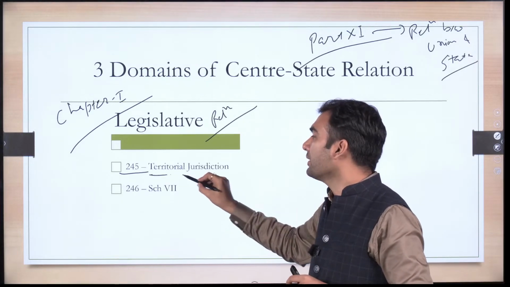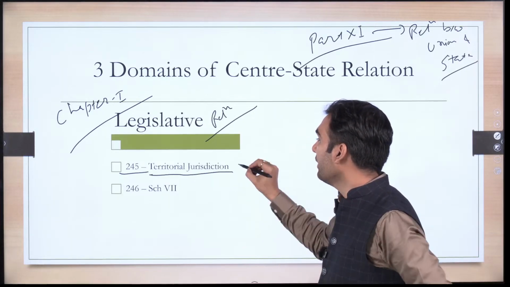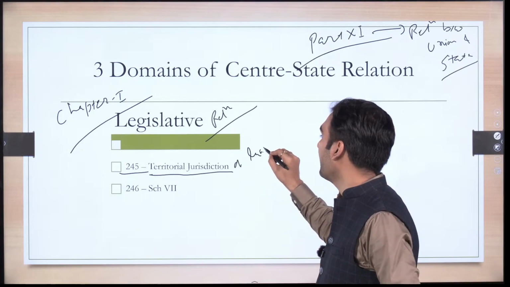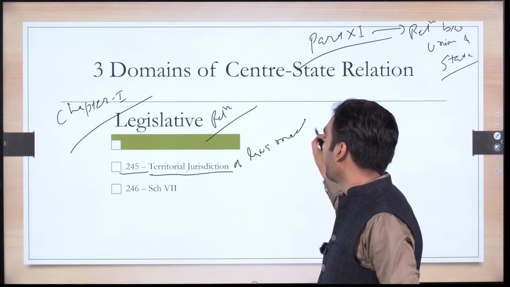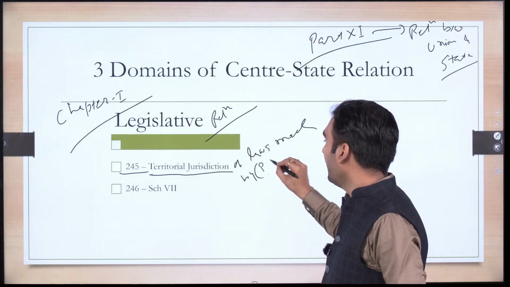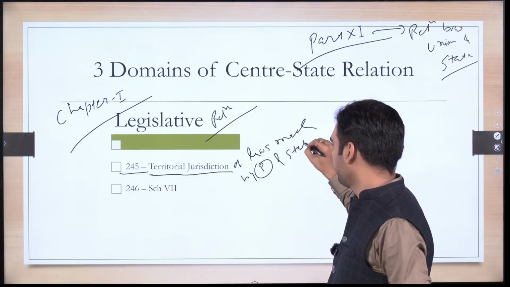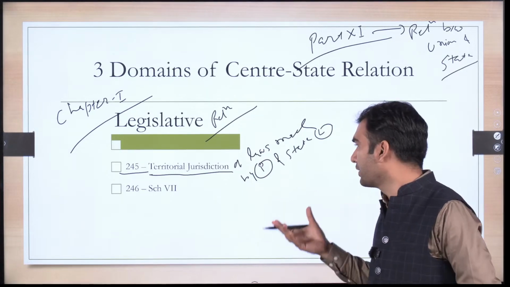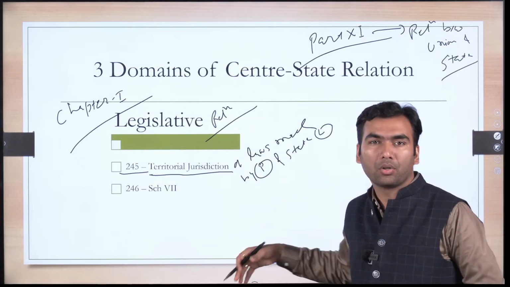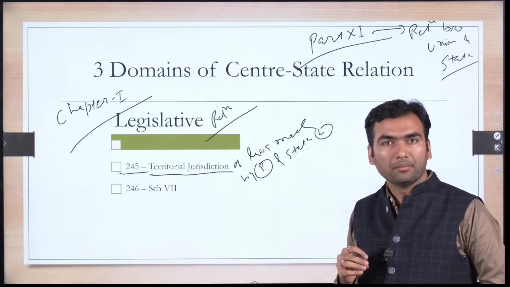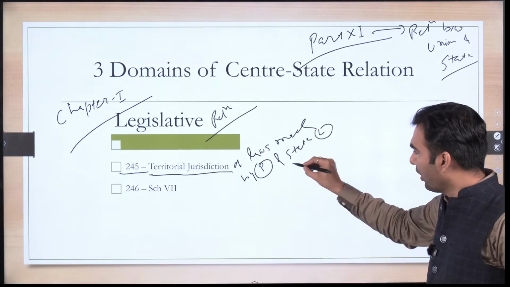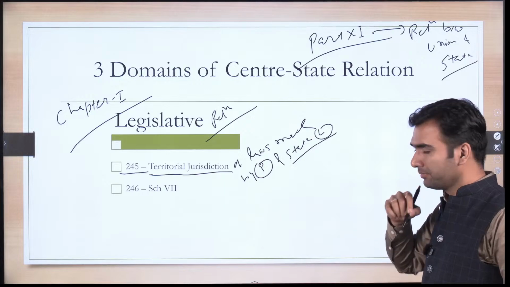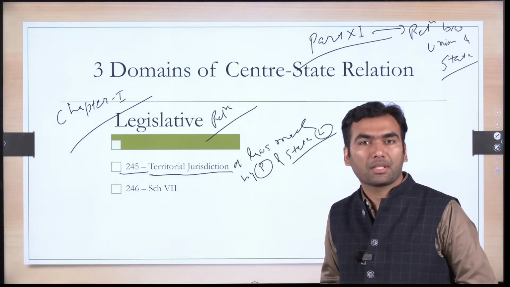This talks about the territorial jurisdiction of laws made by parliament and a state legislature. This is common sense: the jurisdiction of laws made by parliament would be throughout the territory of India, and the jurisdiction of laws made by a state legislature would be limited to that particular state only.